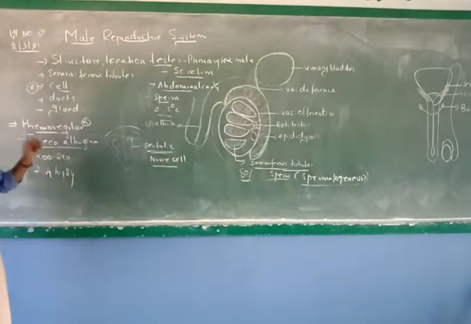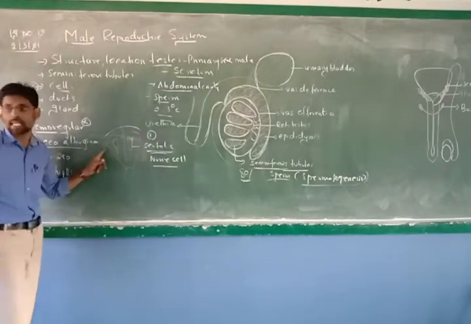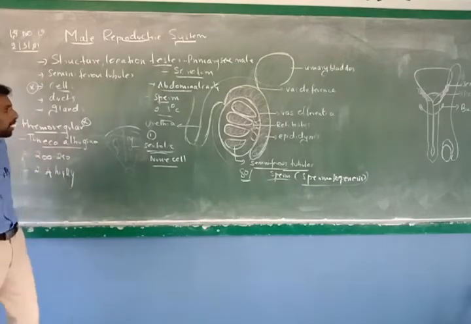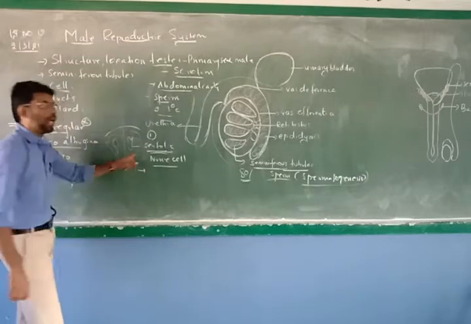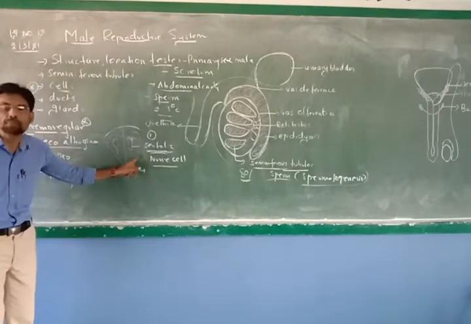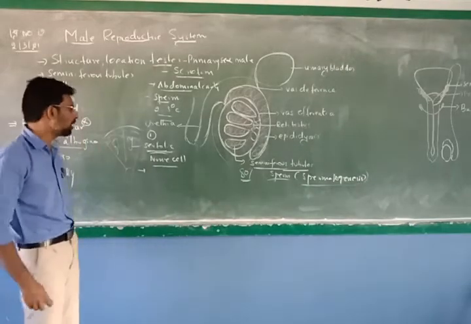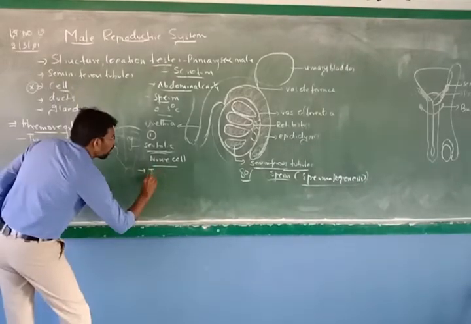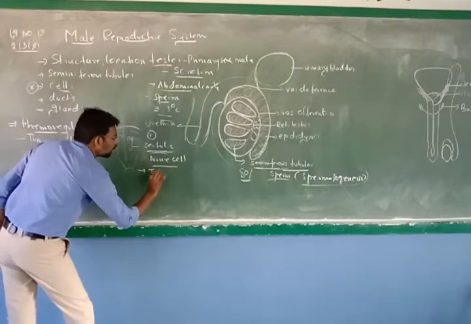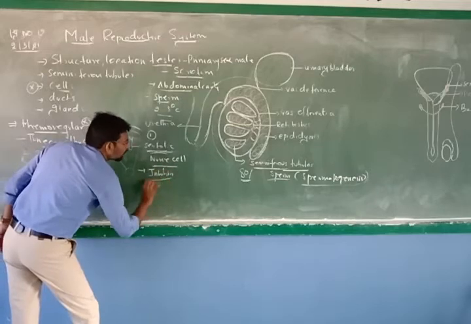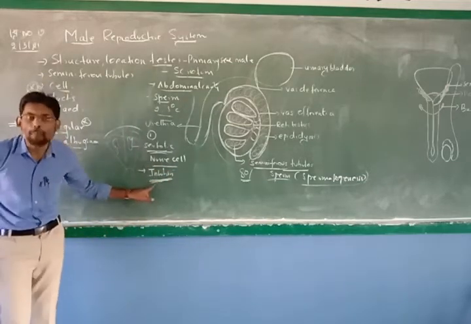Okay? Right. So this Sertoli cell is one cell which is present inside the seminiferous tubules. Clear? Right. Now, we will talk about the role of the Sertoli cell. As you know, it provides nutrition and nourishment to the developing sperm cells. That is number one. Second, it produces a hormone. It is sometimes an endocrine gland. So it produces a hormone called inhibin. Inhibin means it is involved in stopping something else.